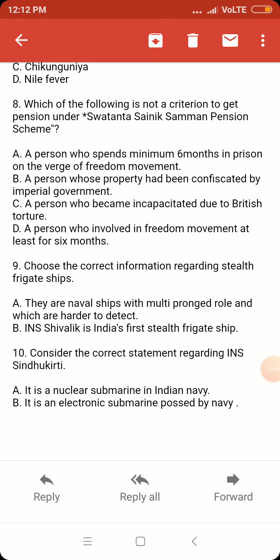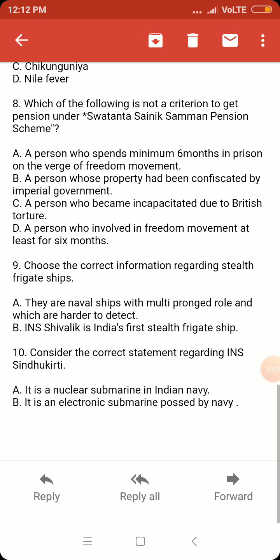This is also correct. Option B: A person whose property had been confiscated by the imperial government. This is also correct. A person who became incapacitated due to British torture. Correct. A person who was involved in the freedom movement for at least 6 months. All these four options are criteria to get a pension under the Swatantra Sainik Samman pension scheme.